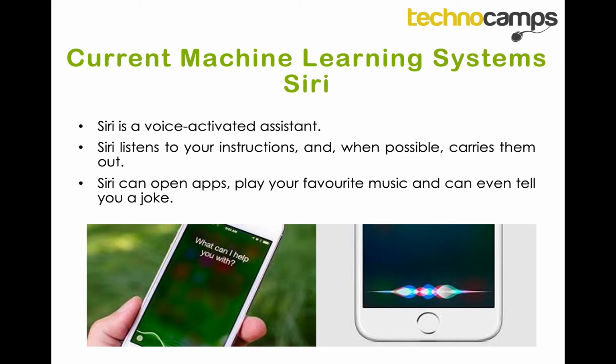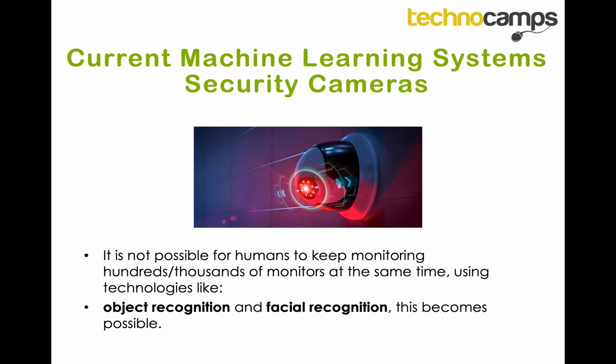Another example of a machine learning system you might have heard of, but didn't know it was a machine learning system, are security cameras. Before, security cameras were just normal security cameras. They normally would link to monitors where a human being watches them.